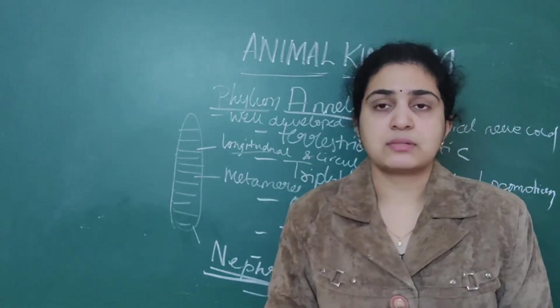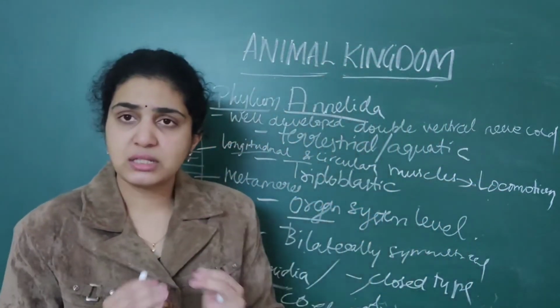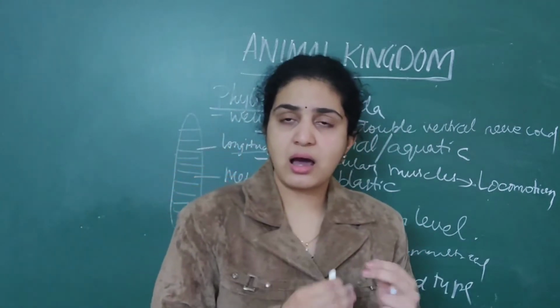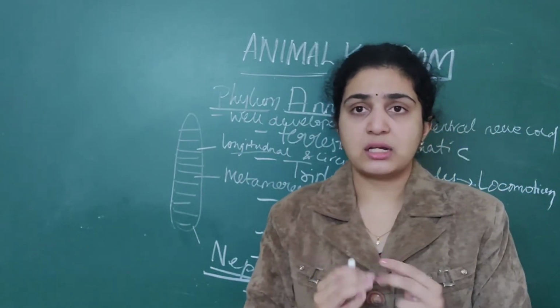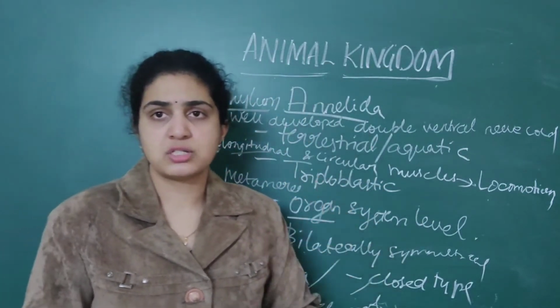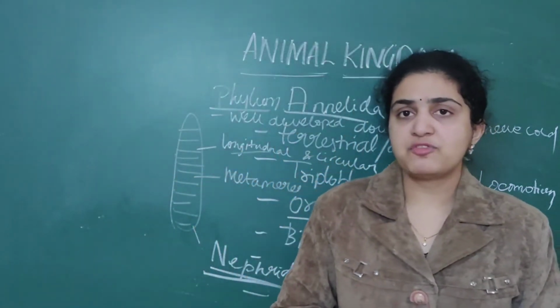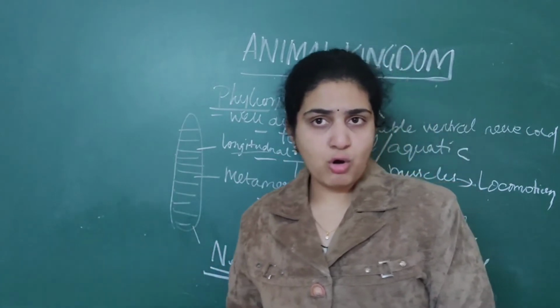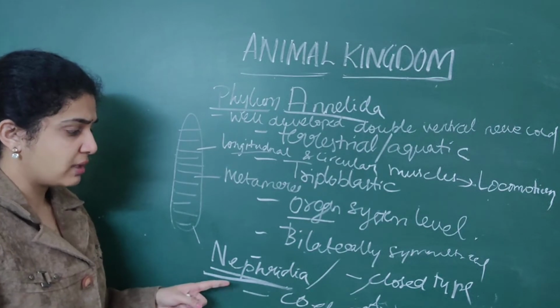Now the vascular system, that is a closed type of vascular system. The blood flows within the closed type, that is, heart, blood vessels as well as capillaries. Blood flows through this closed type of circulatory system. The only ones which exhibit an open type of vascular system are cockroaches. Only they exhibit a special property called open type of circulatory system. Rest all exhibit closed type of circulatory system. So this is about that.